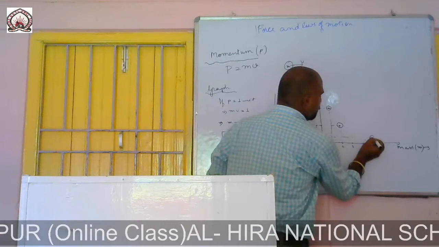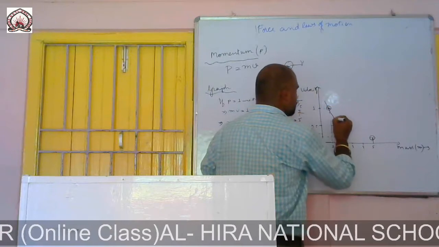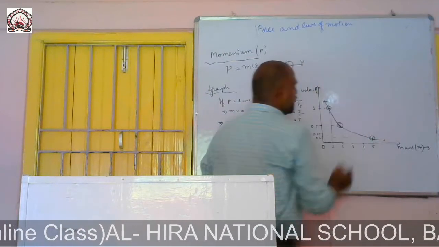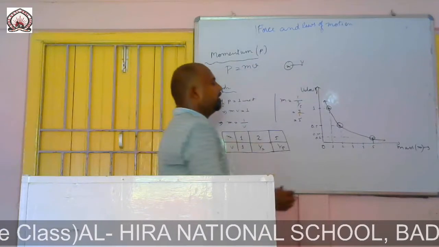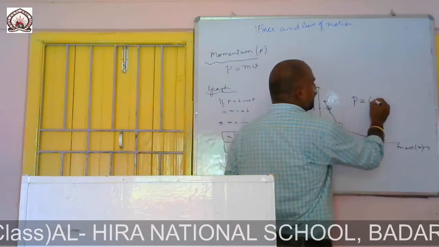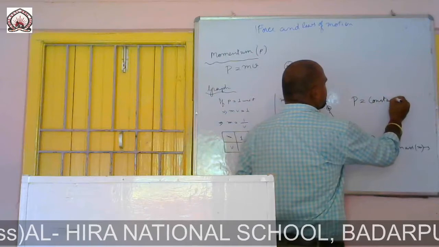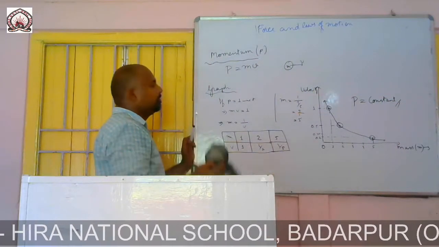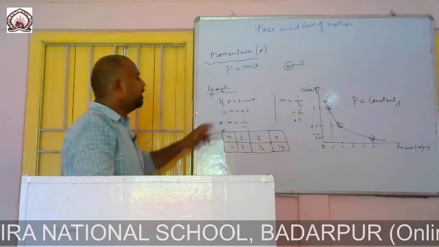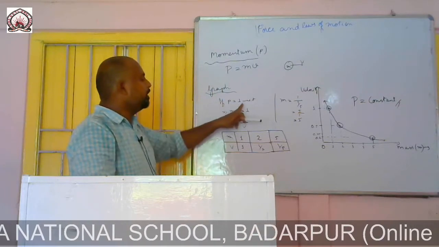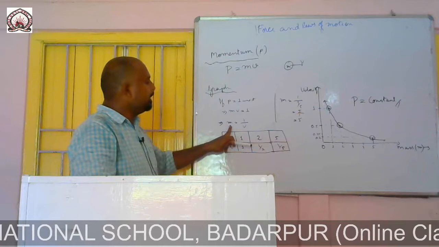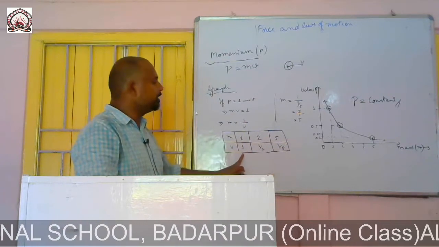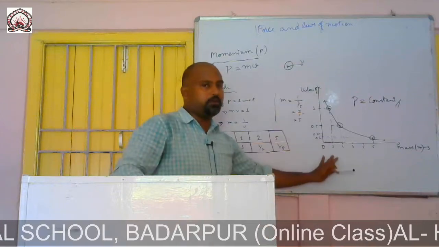Then this is the point we are getting. If I join all these points, what are we getting? It is nothing but a curve. This is nothing but when P is constant. Now, if I take P equal to 1, then M equal to 1 by V. I have put the values according to my wish and plotted this graph. Clear?